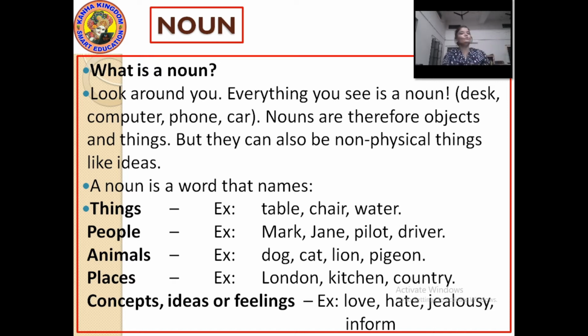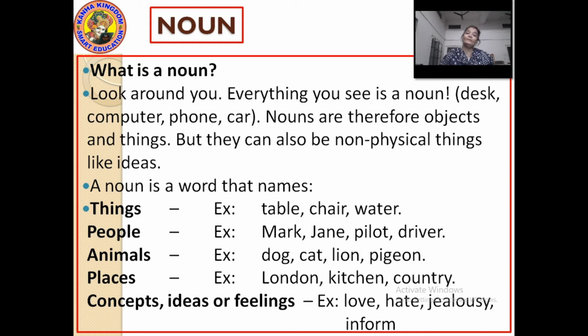Such things are also called nouns. Then animals, both wild animals and pet animals, domestic animals: dog, cat, lion. It can be birds also: pigeon, parrot, crow, peacock, sparrow.